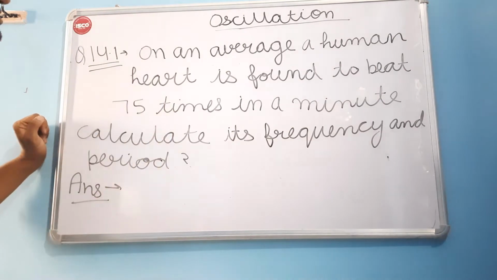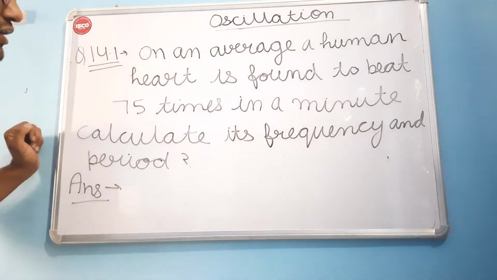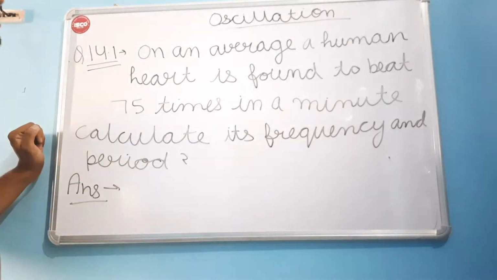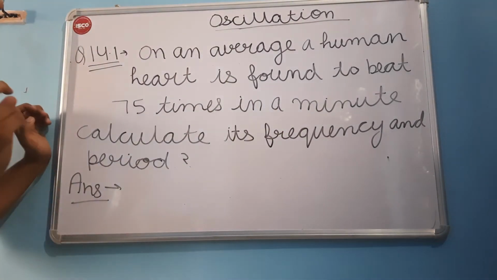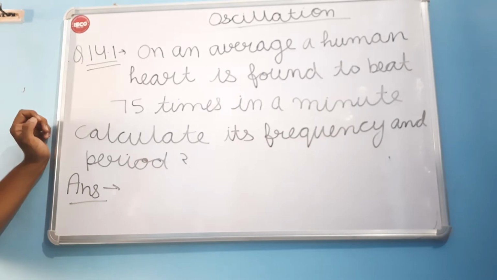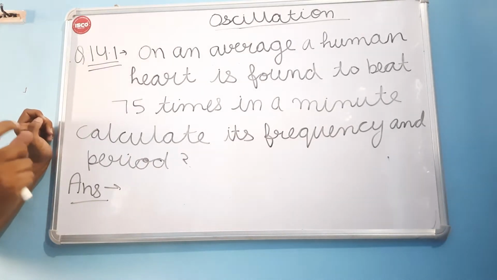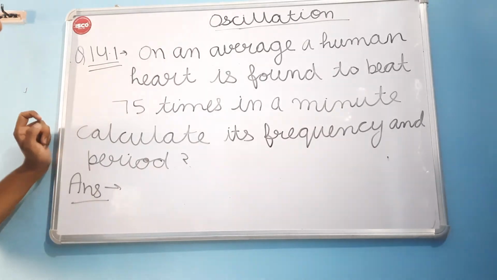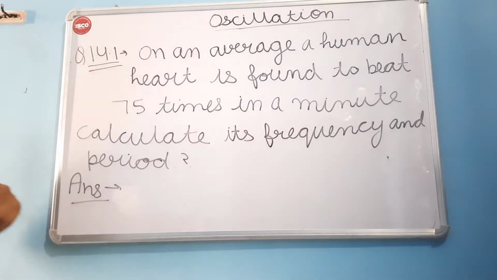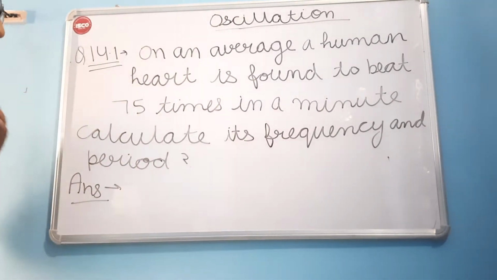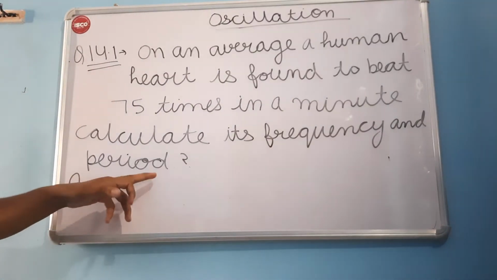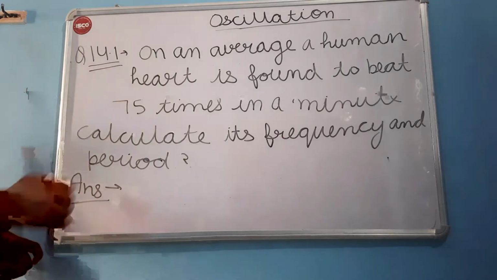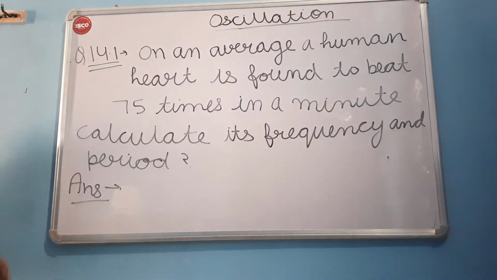On an average, a human heart is found to beat 75 times in a minute. Calculate the frequency and period. We have to calculate the frequency and time period of the heartbeat of a human, which beats 75 times in a minute.